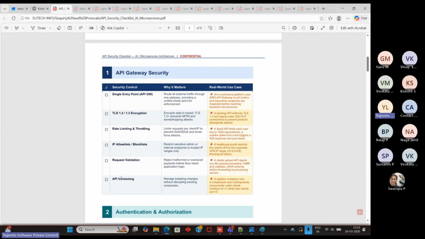API versioning is a major point. It relates to the SOLID principles I mentioned: single responsibility, open-closed, and layers, the interface and so on. If you see versioning, one of the points is API versioning. What is the meaning here?